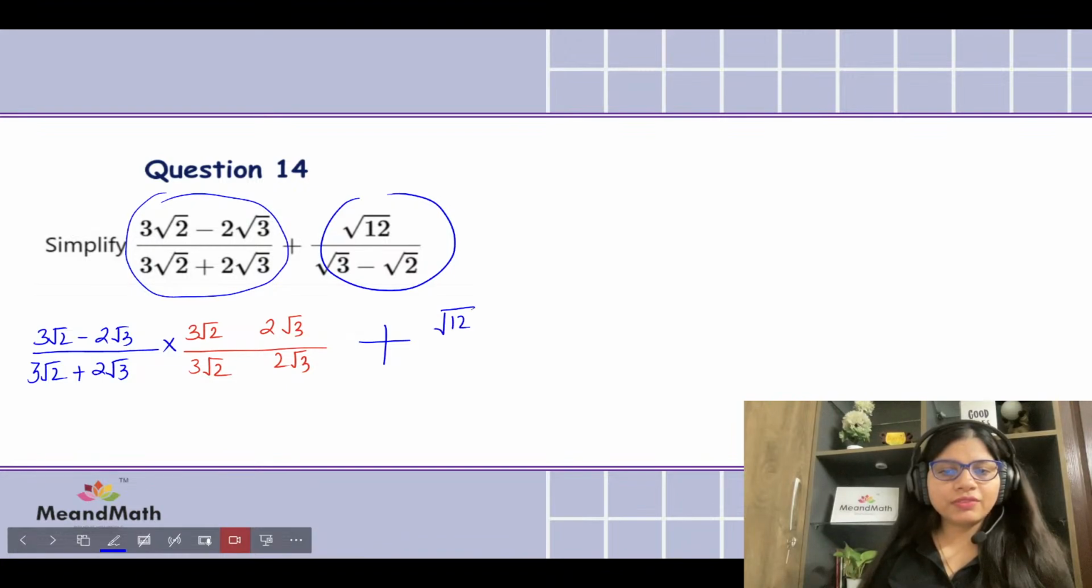Square root of 12 over square root of 3 take away square root of 2.